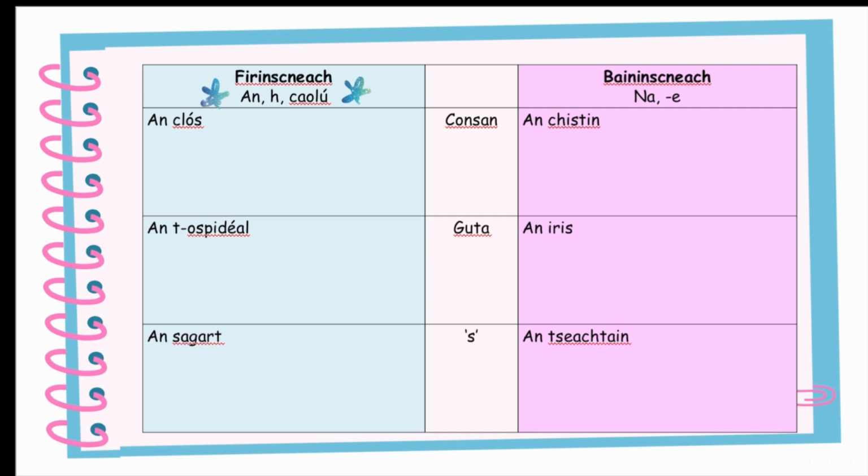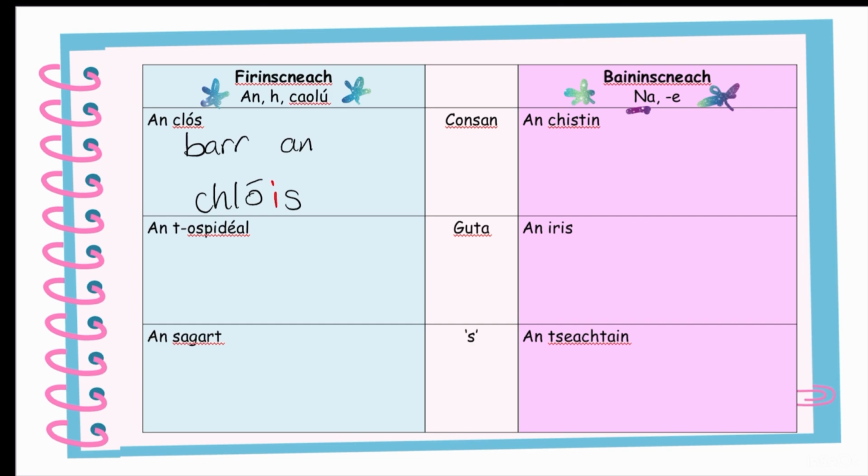With feminine nouns, they're already slender, so we add an E at the end, which we already talked about. But weirdly enough, an changes to na, so before muchleshin. And we're still talking about an Tuiseal Genideach Uatha, so this is still singular. So on close is the courtyard, but if I want to say the top of the courtyard, I would say bor on. So remember, we need on, H, quelu. So we have our on, we can add in our H, and quelu, make it slender, we add O for the I-S. Okay, so that is our Tuiseal Genideach.